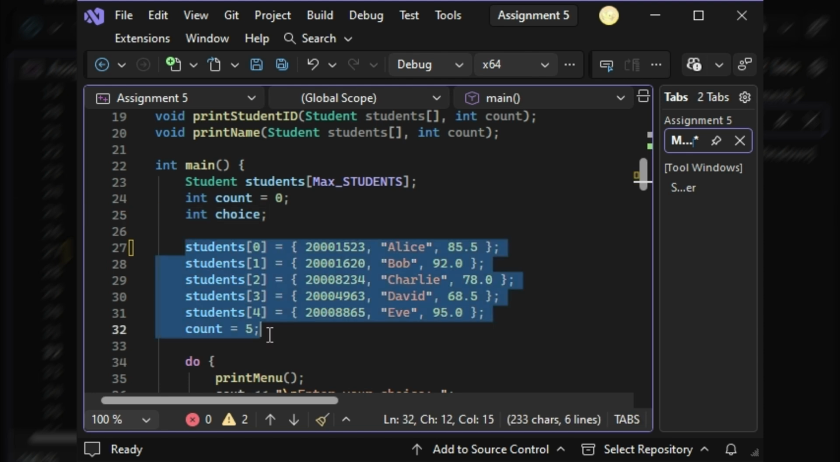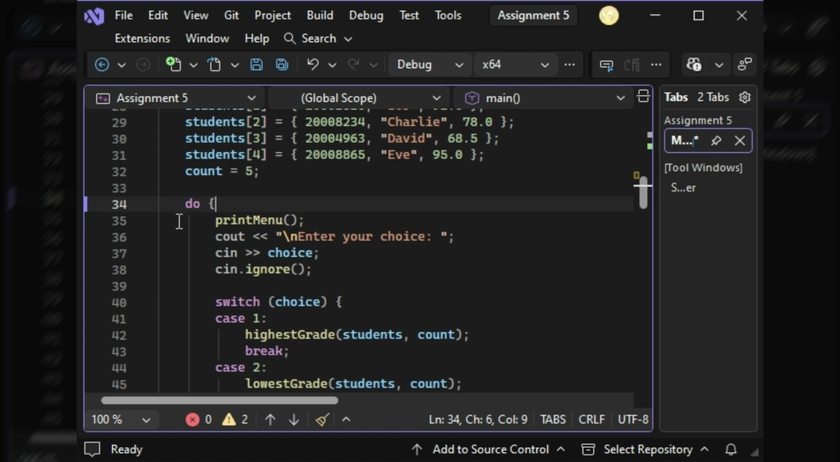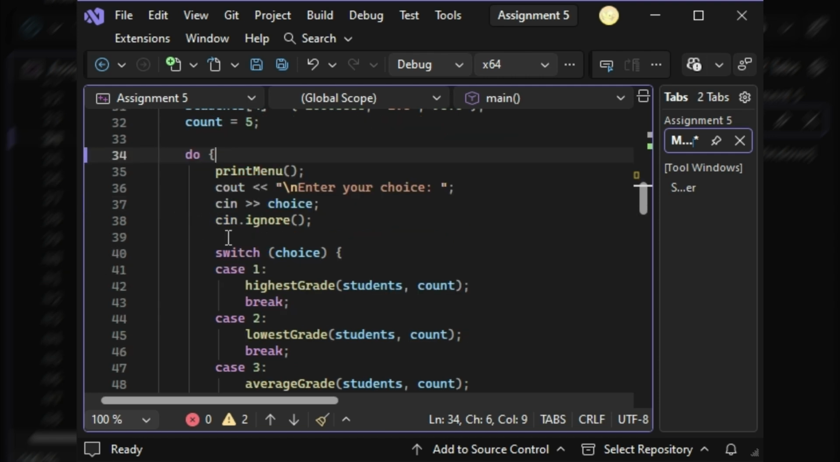From line 27 to 31, I inputted 5 different students' information based on their ID, their grades, and their names. In line 32, I initiated the limit of 5 students allowed into the program. From line 34 to 62, I used the do-while loop to have the system continuously run the program until the user decides to quit or exit the program.